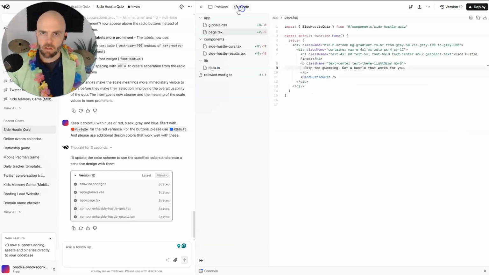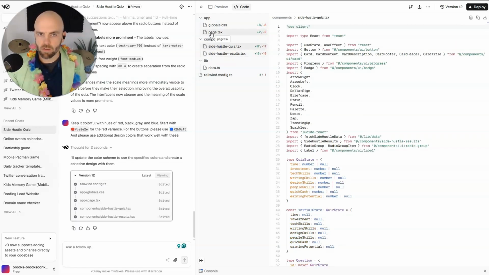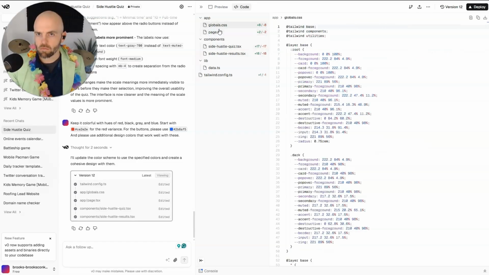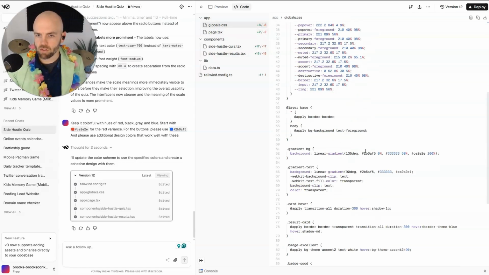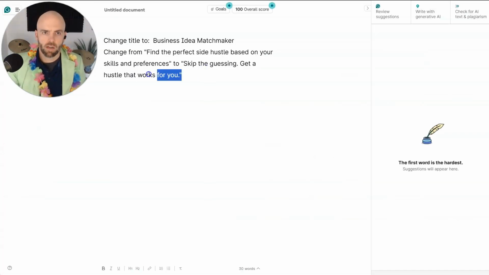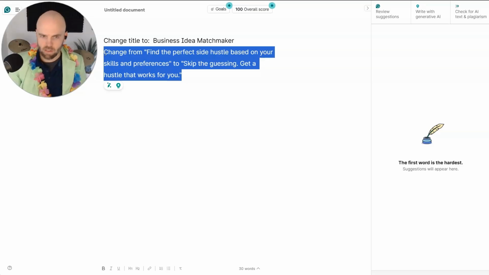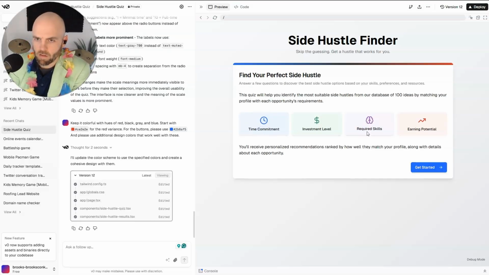So, okay, let's see if I can find the title. Now, I could just as easily ask it to do it, right? And I may, because honestly, I'm not sure. CSS would be like the spacing and coloring and stuff, that shouldn't have the title or anything. Now this should. But I no longer need that, so I can change the title. Time commitment, investment level, required skills, earning potential. You'll receive personalized recommendations ranked.